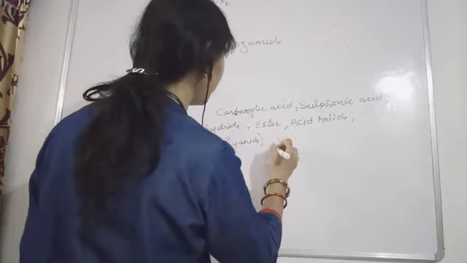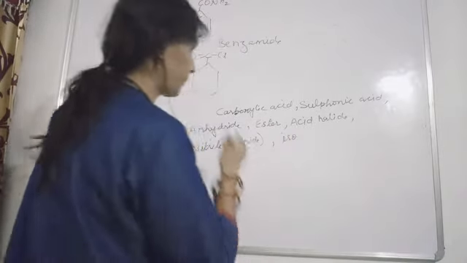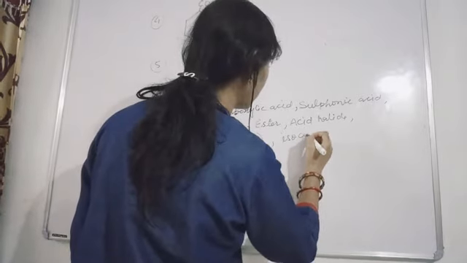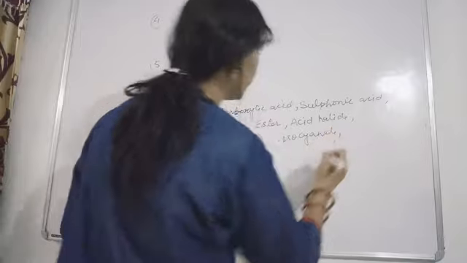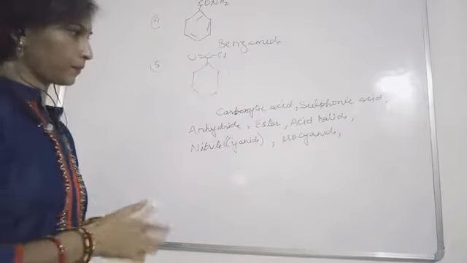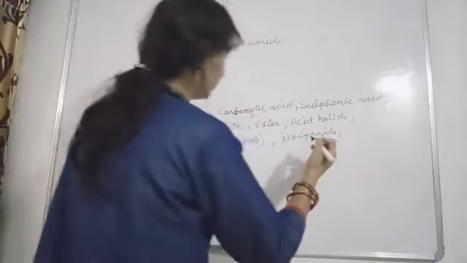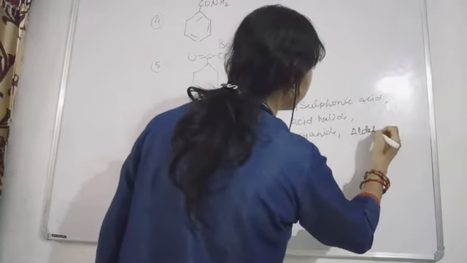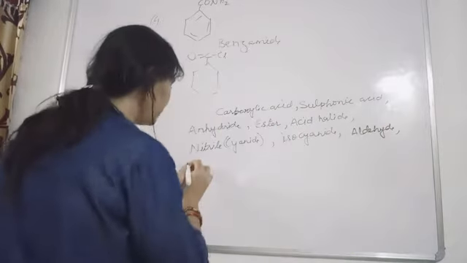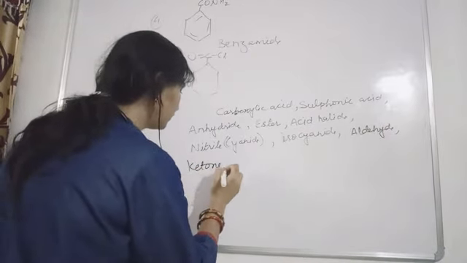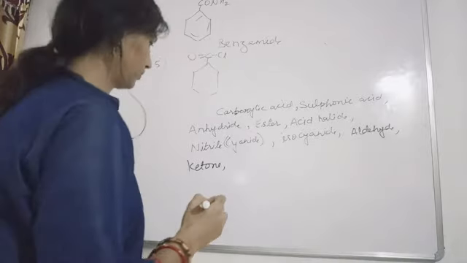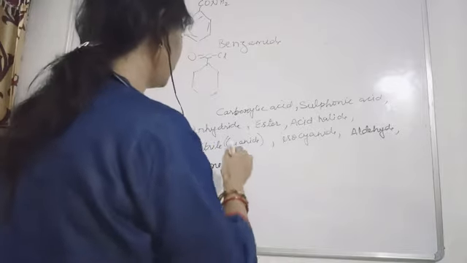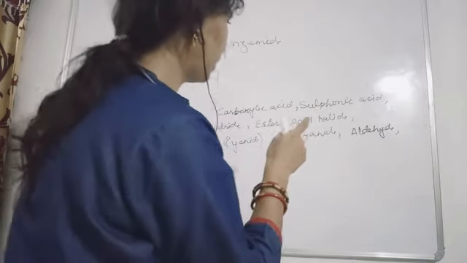Okay, cyanide group, then isocyanide, then aldehyde, ketone, sorry, I haven't written amide here.